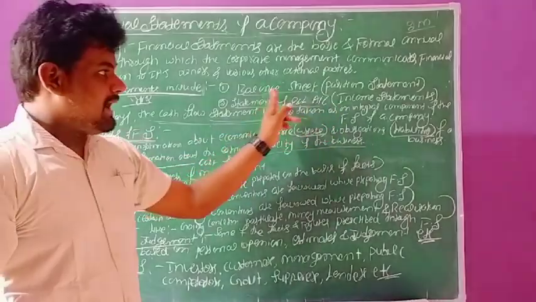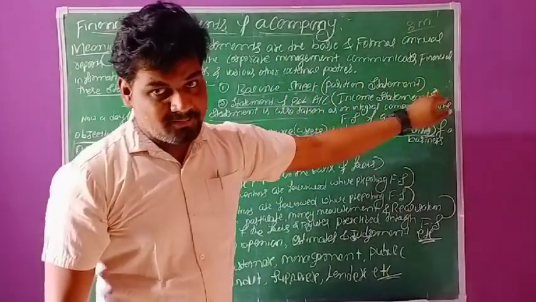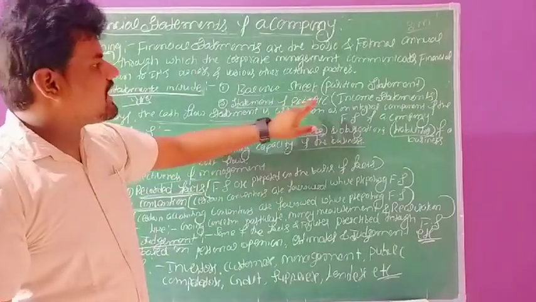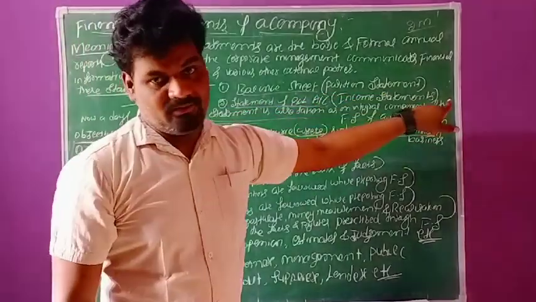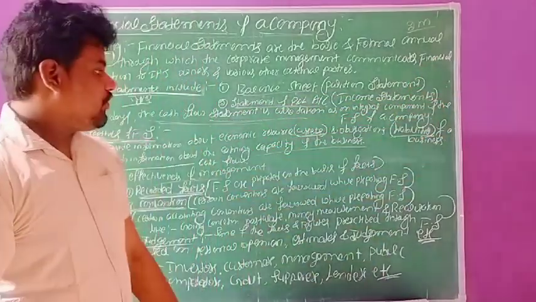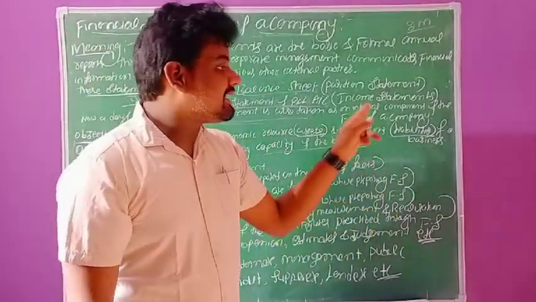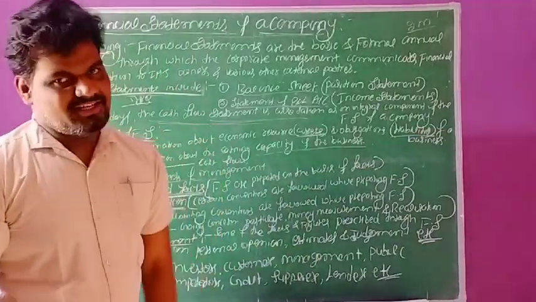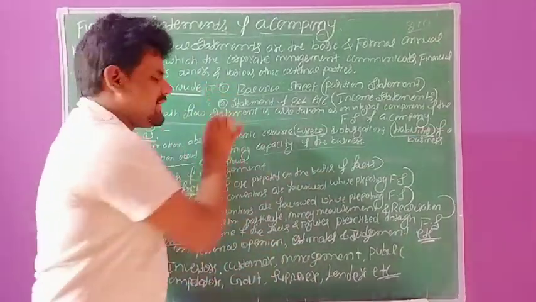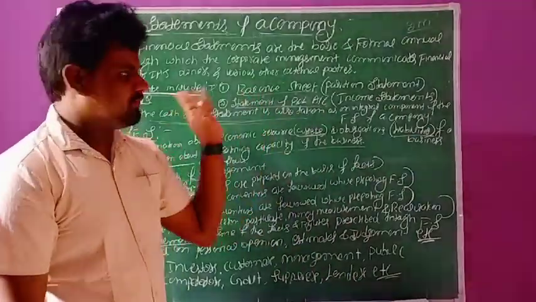The balance sheet is also called a position statement. The statement of profit and loss account is also called the income statement. And nowadays the cash flow statement is also taken as an integral component of the financial statements. So mainly these two types are very important in this chapter.